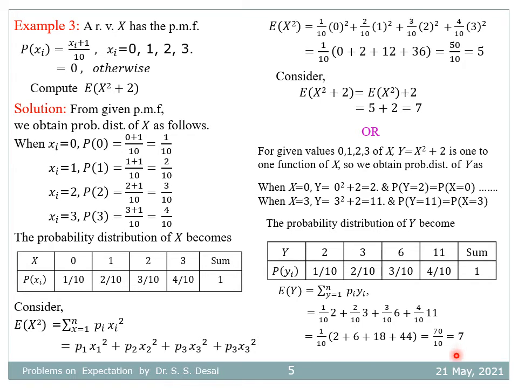So that means expectation of x square plus 2 is equal to 7. Here it is also the same, expectation of y is equal to 7. That means we can solve the problem in two different ways.